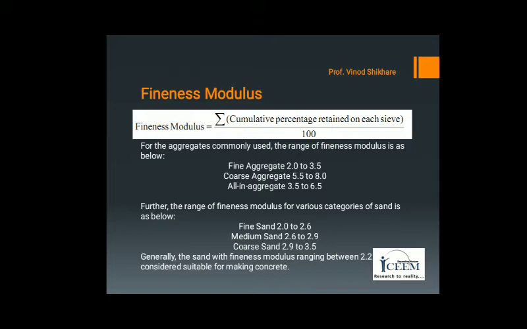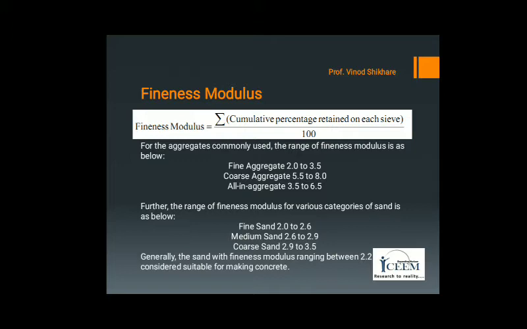It is determined by the formula: fineness modulus is equal to the algebraic summation of cumulative percentage retained on each sieve divided by 100. The value of fineness modulus is higher for coarser aggregate and lower for finer aggregates.